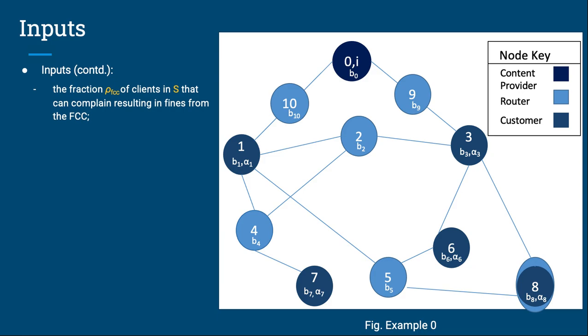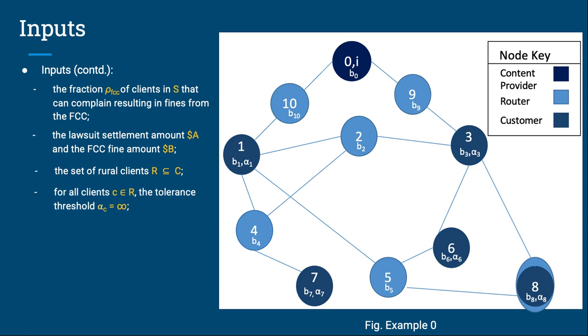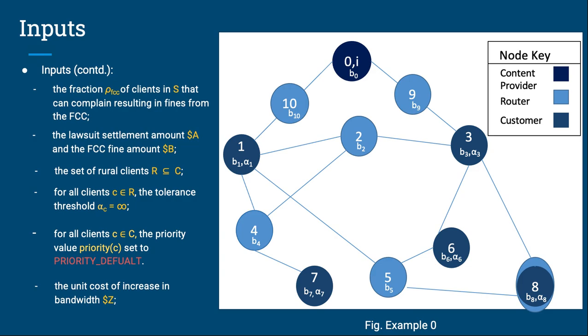If this fraction of clients complain, then that results in a lawsuit for ForProfit.Net. We also have the rho_FCC value, and if this fraction of clients in S complain, then that results in fines from the FCC. Regarding the lawsuit and the FCC, we also have the fine amounts. $A is the lawsuit settlement amount and $B is the FCC fine amount. Now we've added the set of rural clients R, and for these clients in R, the tolerance threshold alpha_c is equal to infinity. Finally, we have the initial priority value for all clients in C equal to priority default, which is 0. And it would cost $Z to increase bandwidth by 1.